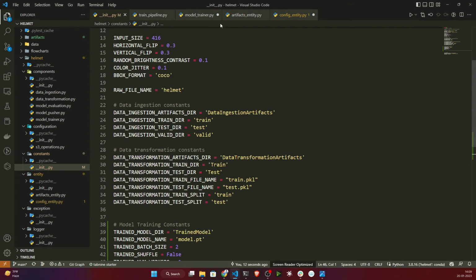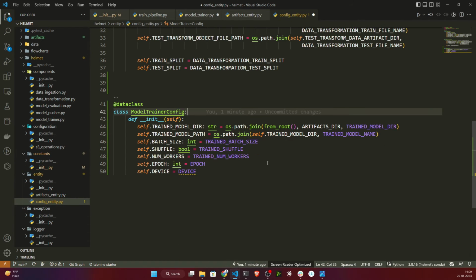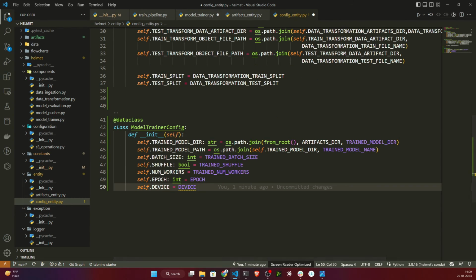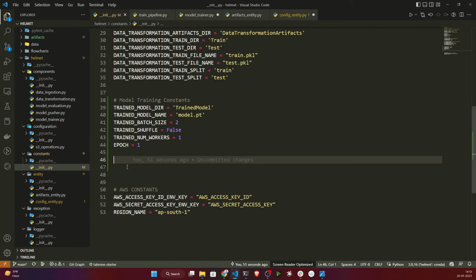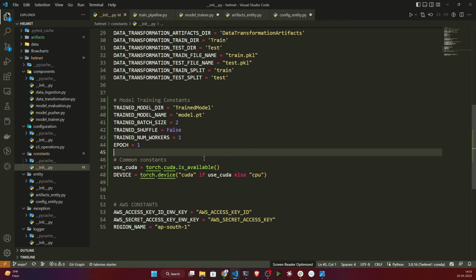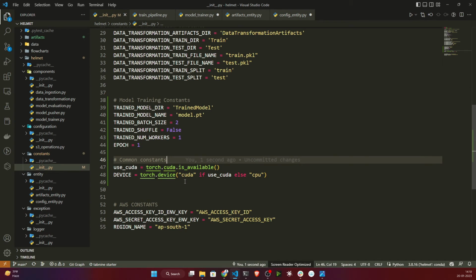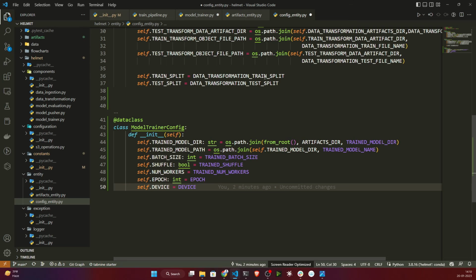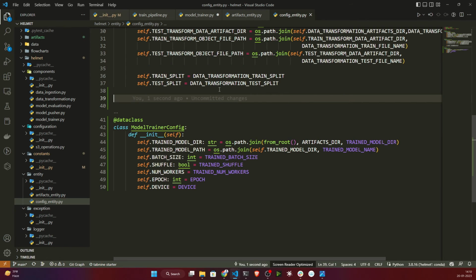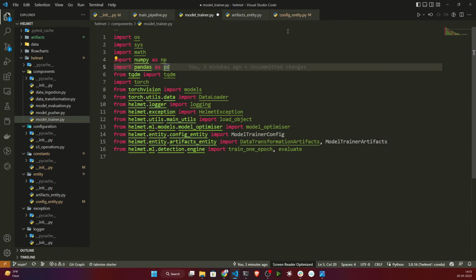Once everything is done, I will open my config entity again and see whether everything is perfect or not. Okay, the device we haven't initialized, so we need to initialize it. Here I will open my constant again and initialize my device. Basically it will check whether you have CUDA available or not. If CUDA is available, it will use your GPU; otherwise, it will use your CPU. Now if I open it again, everything should be accessible. Okay, it's working. Now I'll save it.